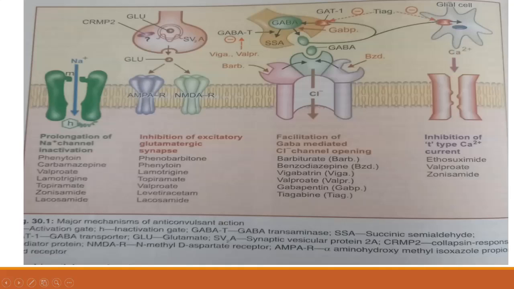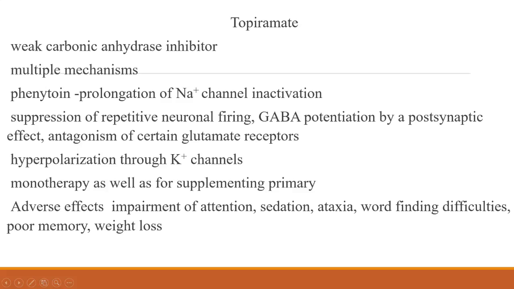Topiramate is a carbonic anhydrase inhibitor with multiple mechanisms: prolongation of sodium channel inactivation and suppression of neuronal firing, and antagonism of certain glutamate receptors. In addition, although not shown there, it causes hyperpolarization through potassium channels. So multiple mechanisms are there for topiramate.